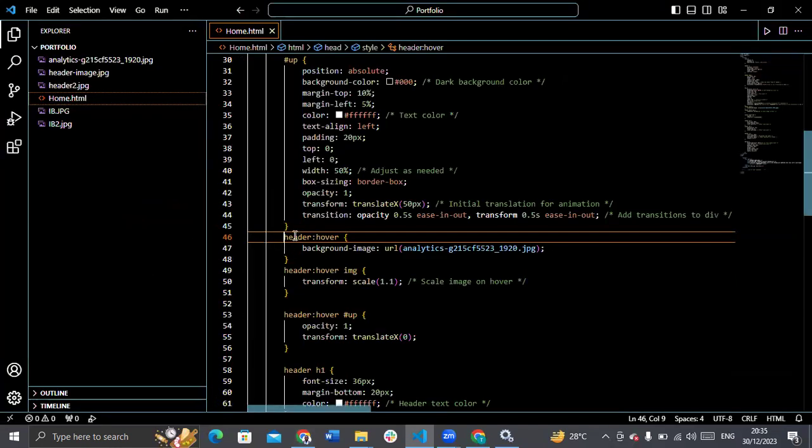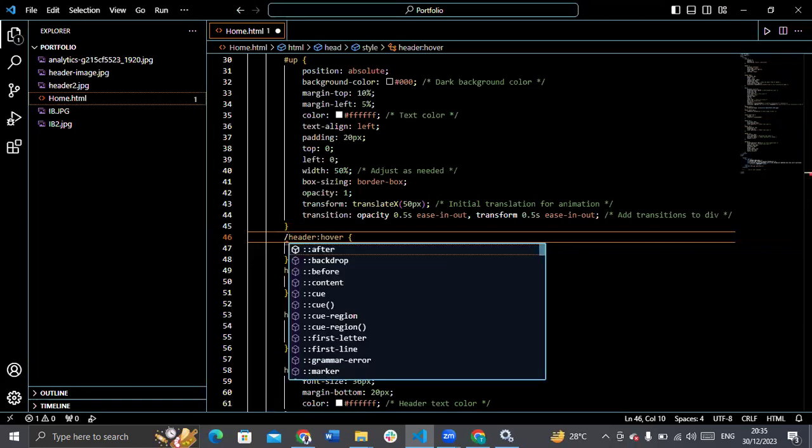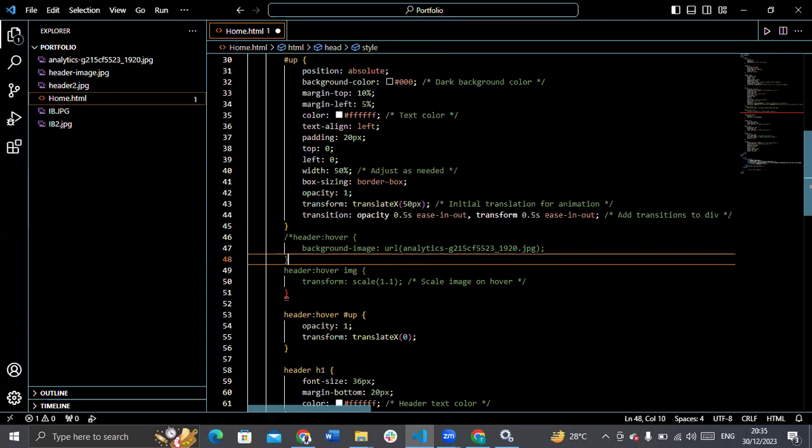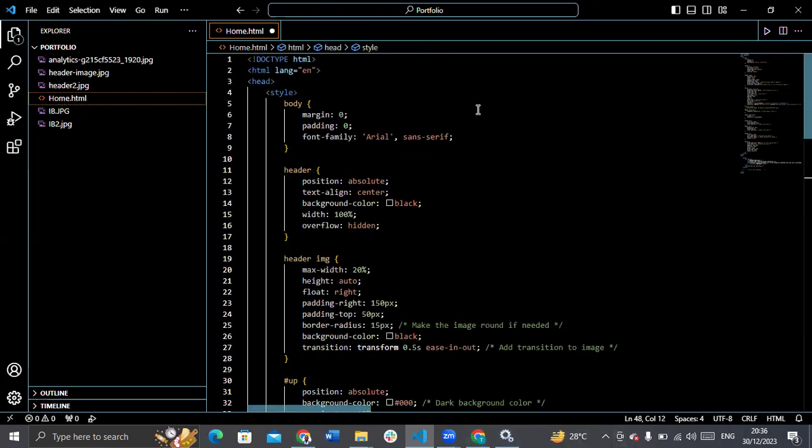But I don't really like it, and I think I will even remove it. Or I can just make it a comment, and anytime I wish, I can come and change the image. I actually make it a comment because I want to change the image anytime I am ready. So I'll just make it a comment again, and anytime I'm ready, I'll change the image. So as you can see, that is how to add an image. So let's go up and read this code.